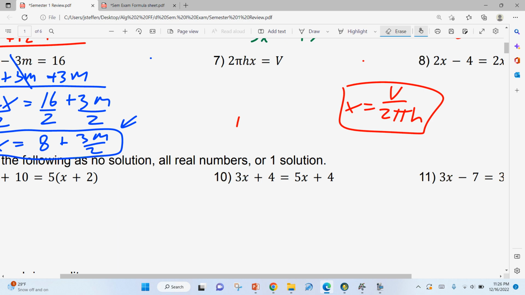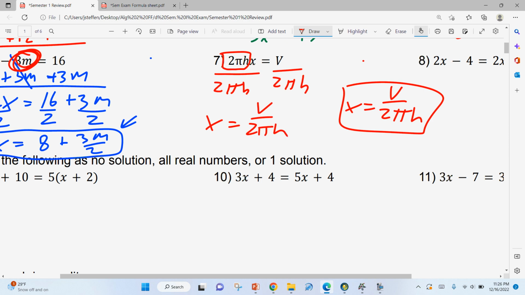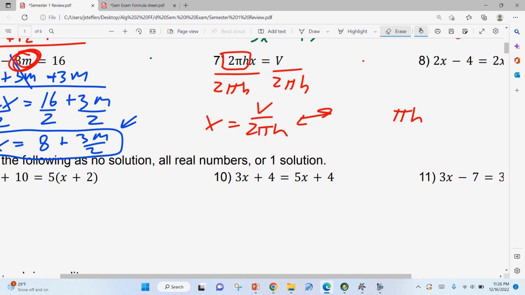if you want to do it this way, just like I said with the 3m on this one, since this is all multiplied, I can treat all these like they're one big number. So I can actually divide both sides by 2 pi h and do it all in one step. x is equal to v over 2 pi h. They're both the same answer. It doesn't make any difference, whichever one you prefer.